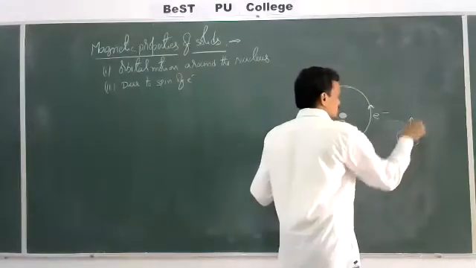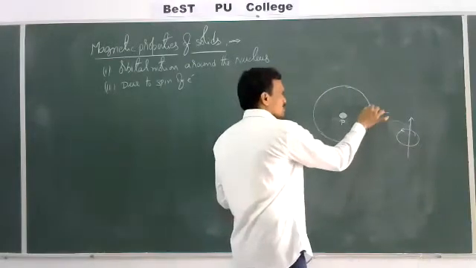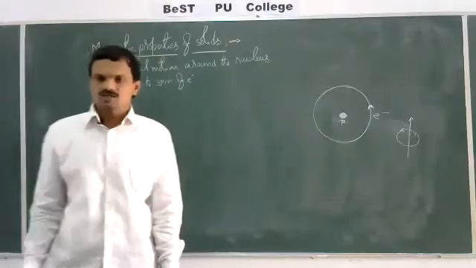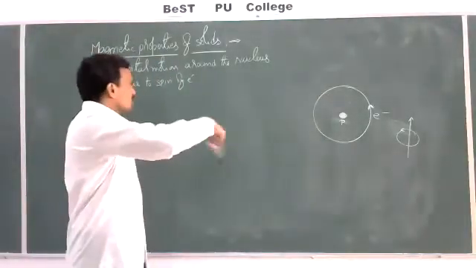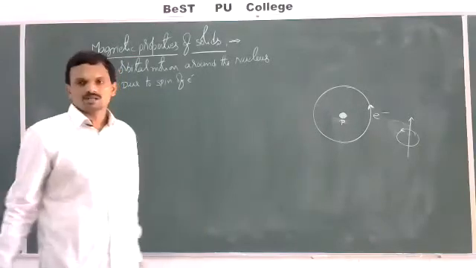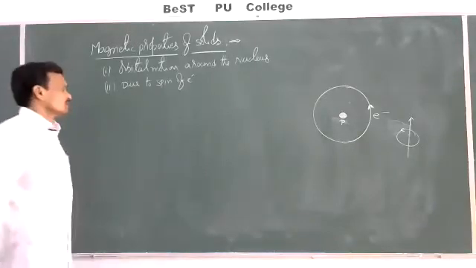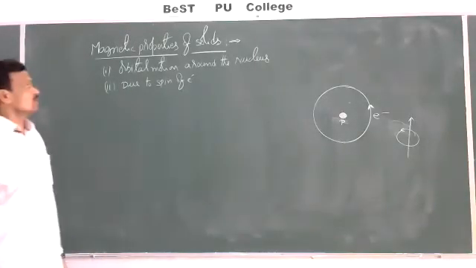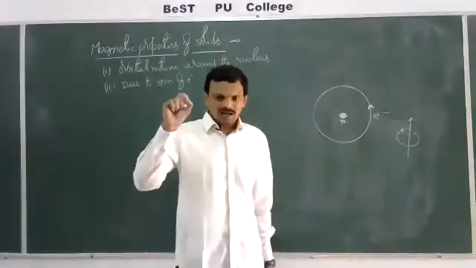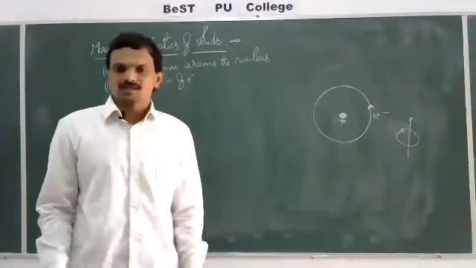So the electron will revolve on its own axis, and it is also moving around the nucleus. That means the magnetic field is due to orbital motion around the nucleus, and at the same time spin of the electron on its own axis. Because of these two reasons the magnetic field will be produced. So in an atom, every electron itself can act as a tiny magnet.